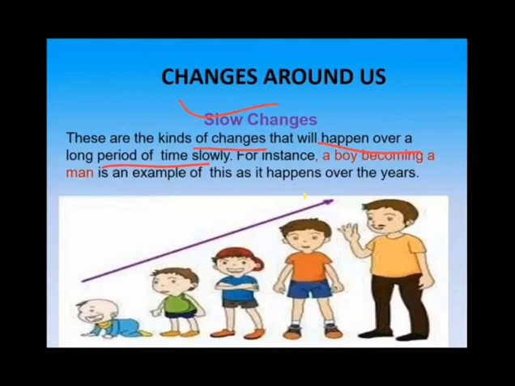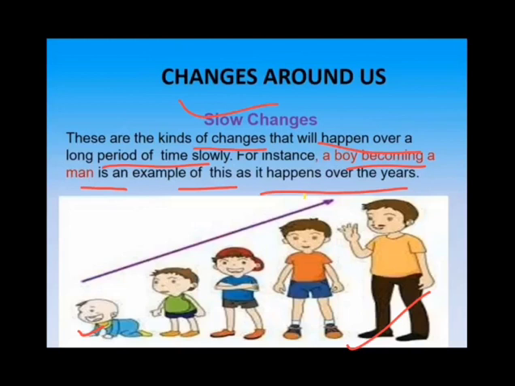For instance, a boy becoming a man is an example of slow change, as it happens over the years. We are all born as a baby, and after passing all the stages we reach old age, but this takes so many years. So this change happens at a very slow rate. That is why it is known as a slow change.